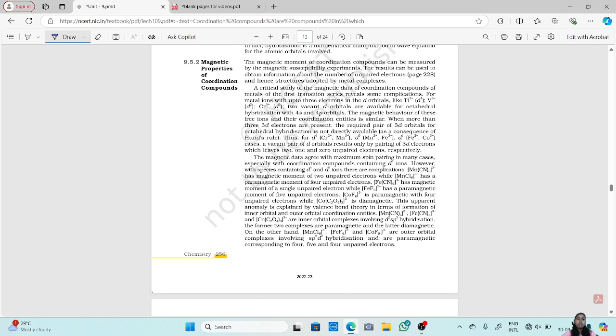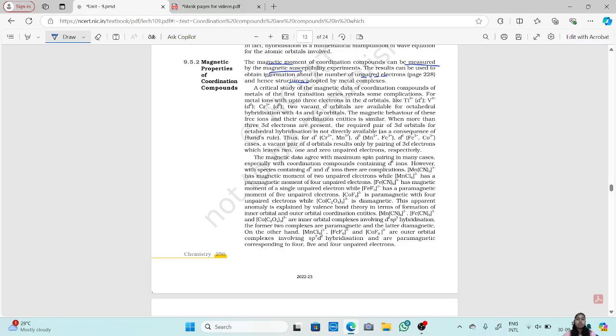Because it shows the magnetic effect due to the unpaired electrons, right? So this magnetic susceptibility experiment will help you know the number of unpaired electrons and hence the structures adopted by the metal complexes.